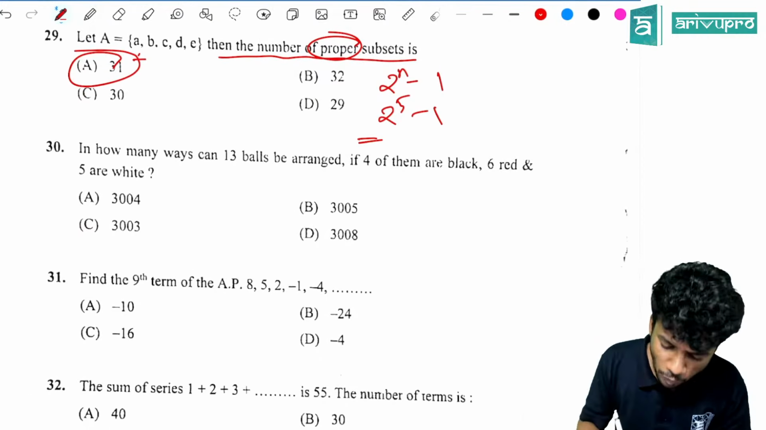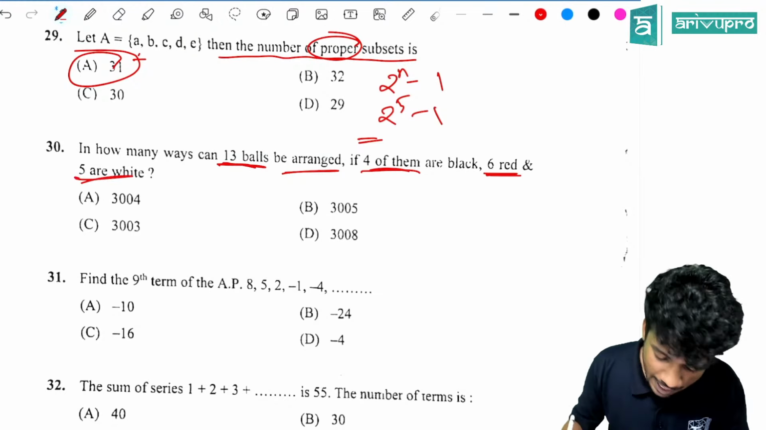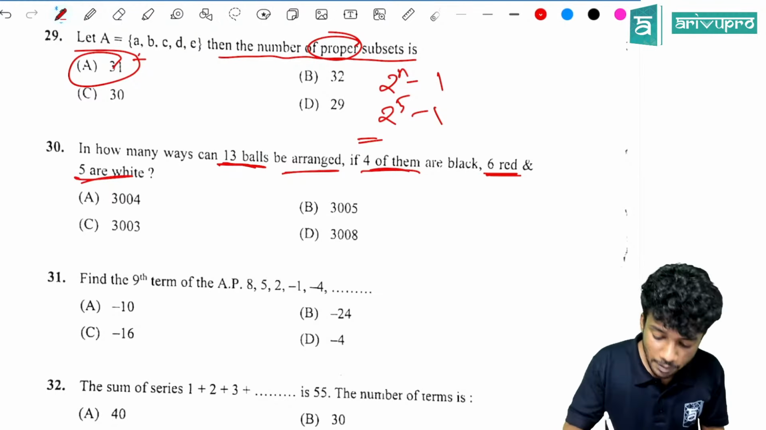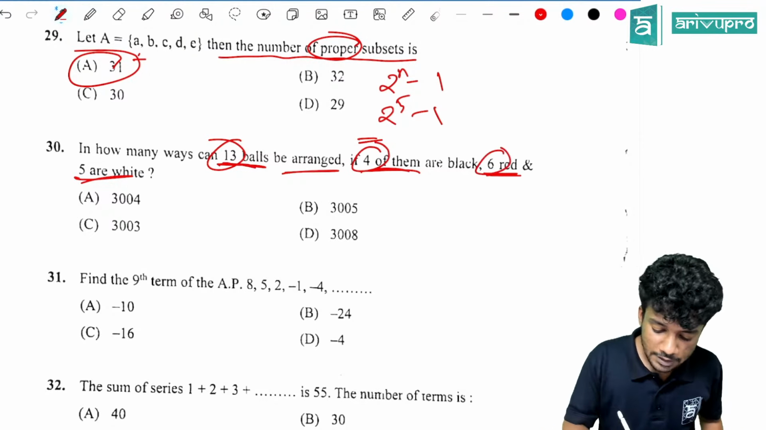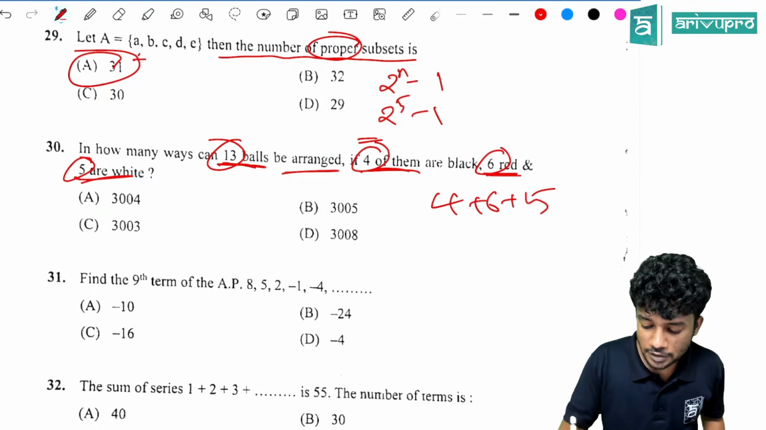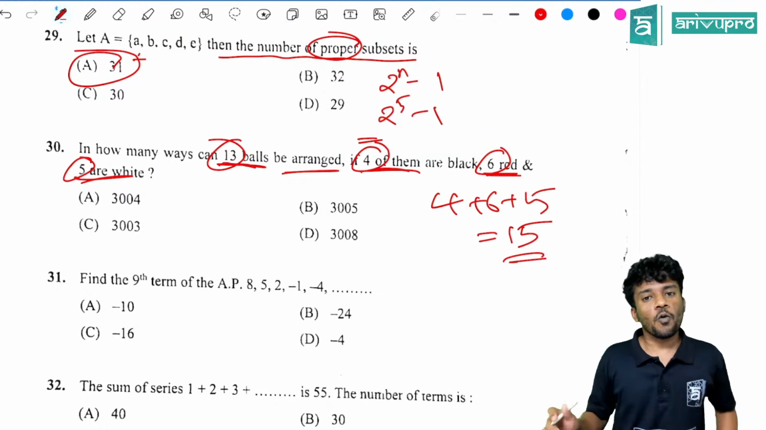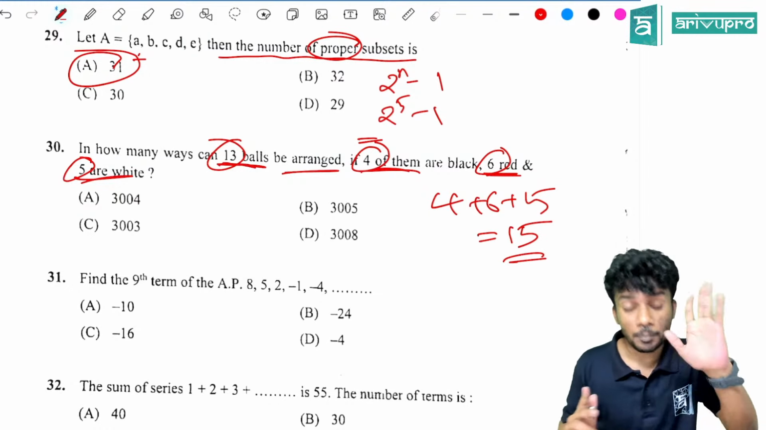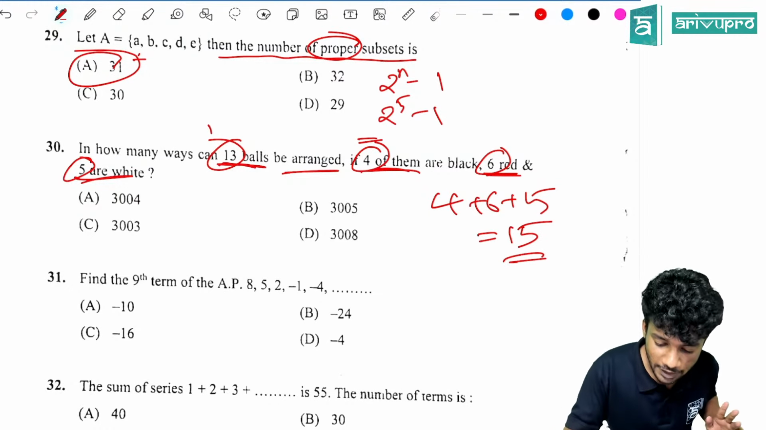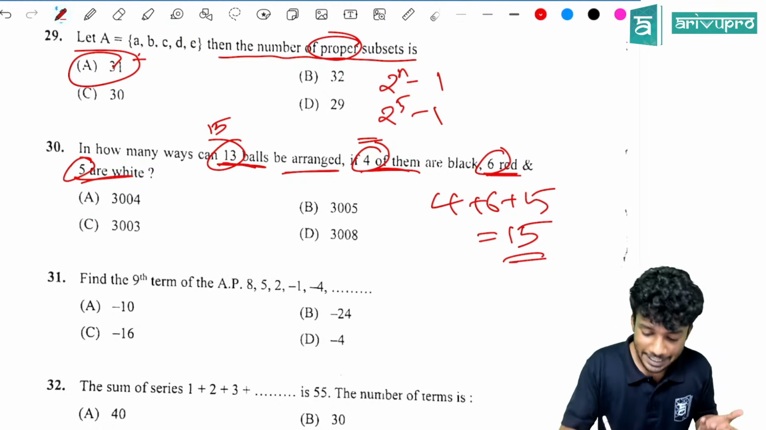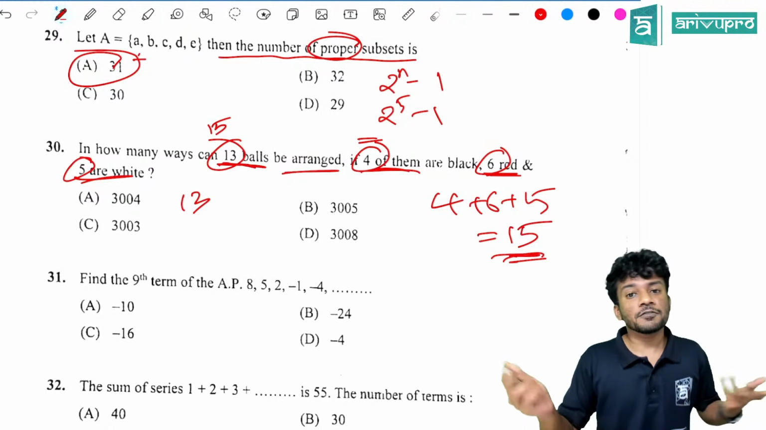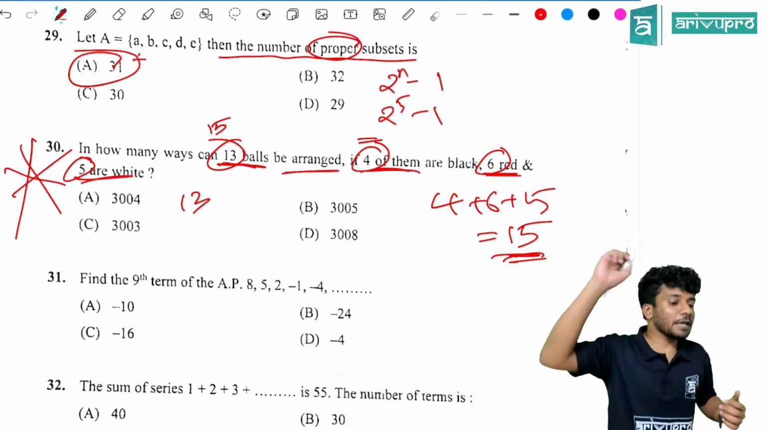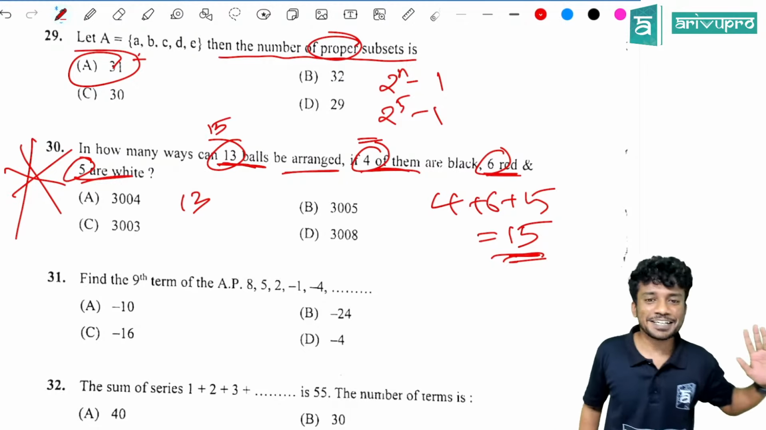In how many ways can 13 balls be arranged if 4 of them are black, 6 red and 5 are white? They are talking about 13 balls here. But in total, how many balls do we have? 4 plus 6 plus 5 is how much? 15. So there is a chance of getting 1 mark from here. It should have been 15 here. There is a chance, I am telling. But if you do it by 13 factorial divided by that, you will get an answer over here. But still, it should have been 15. This is that question which I was implying. Yes, got the point?